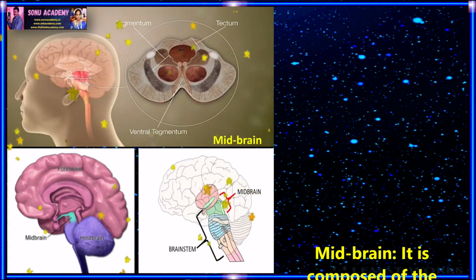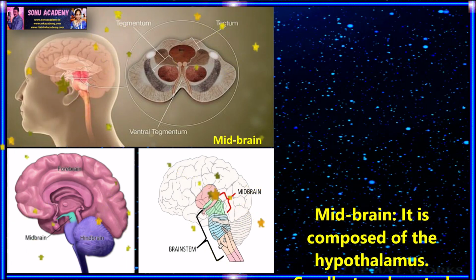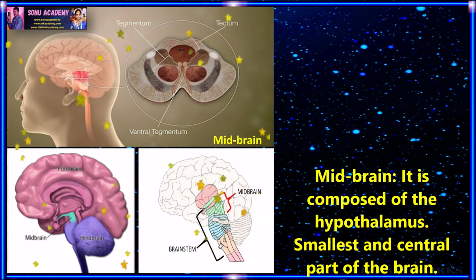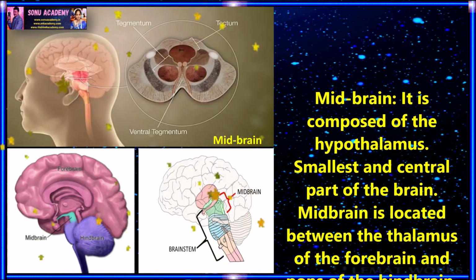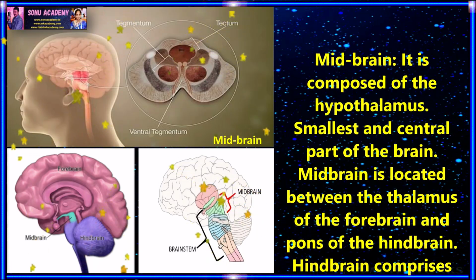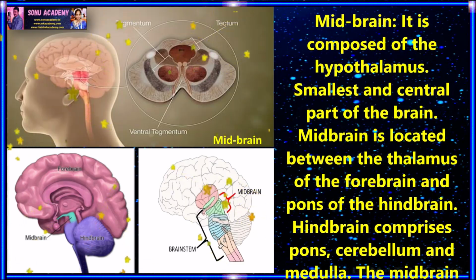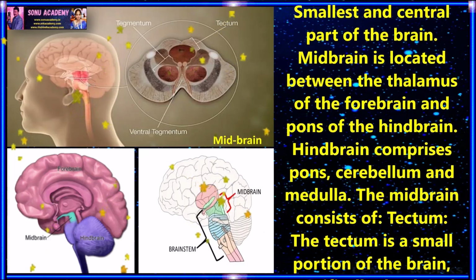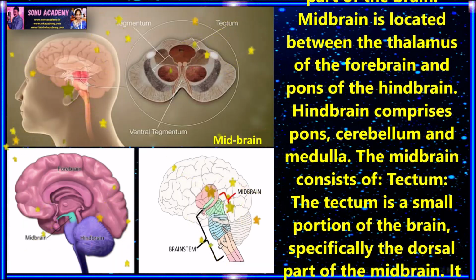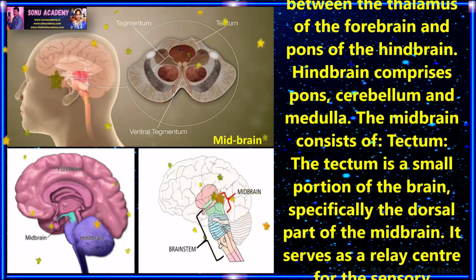Children, now let us discuss the midbrain. Midbrain is the smallest and central part of the brain. Midbrain is located between the thalamus of the forebrain and pons of the hindbrain. Hindbrain comprises pons, cerebellum and medulla. The midbrain consists of tectum and tegmentum.